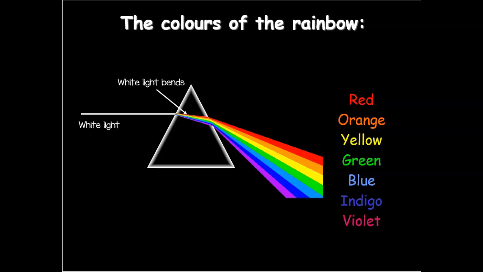All the colors of the white light have different wavelengths, and they are bent at different angles so that all the colors separate. And you can see, here's the white light. The white light bends right in here and splits the different wavelengths, and that's why we see the colors red, orange, yellow, green, blue, indigo, and violet. Roy G. Biv.